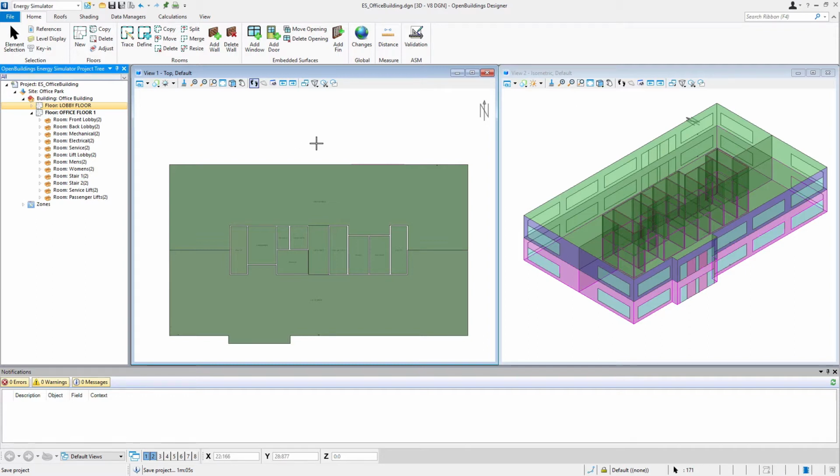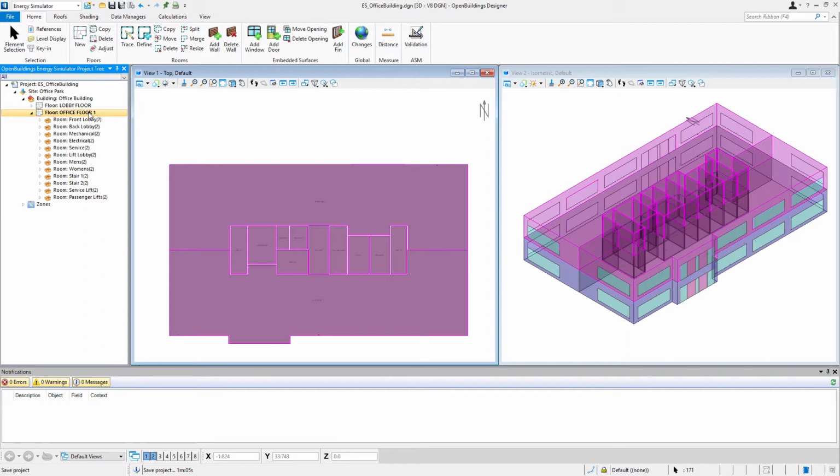So now that we've copied that floor, the first thing we're going to do is actually change the drawing that's associated with this floor. Because if you remember, we referenced in that drawing for the lobby or the ground floor plan when we created the lobby floor. And we want to now replace that on the office floor.